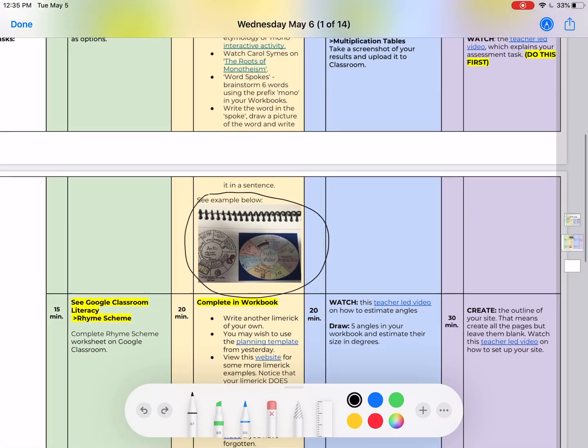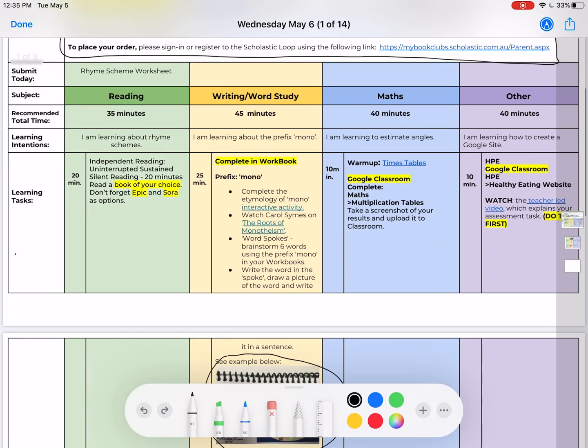And then in other, you're going to be creating a healthy eating website for different groups in society. You're going to choose a group like toddlers, pregnant women, indigenous people, or elite athletes. There are some choices. You're going to choose one type of group in society and create a website that shows what kind of foods they should eat. There's a whole bunch of information, a whole website with information on this, so there's lots there to help you.